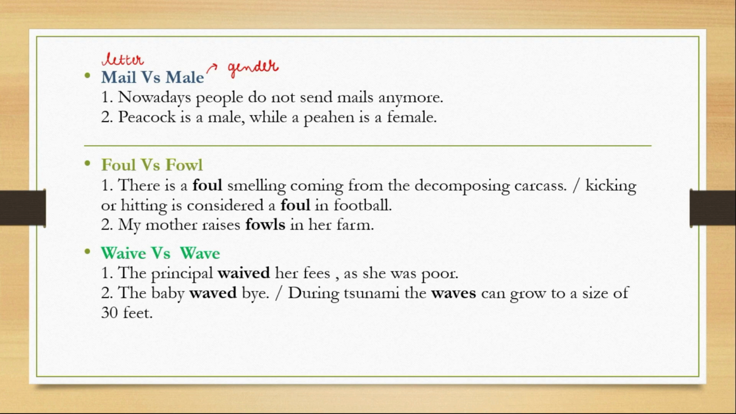Let's go forward. This is foul versus fowl. So this foul is a bad smell. It's called a foul. And another foul is when we do cheating in a sport. It is called a foul. And this fowl is an animal that is reared in a farm to maybe lay eggs and for its meat. Then it is called a fowl.